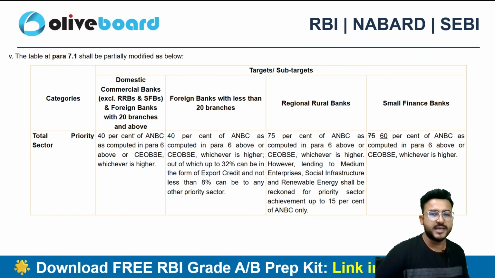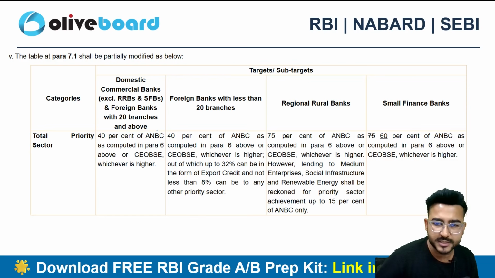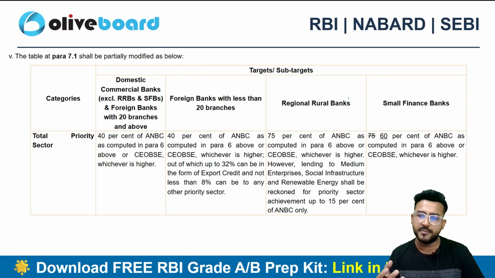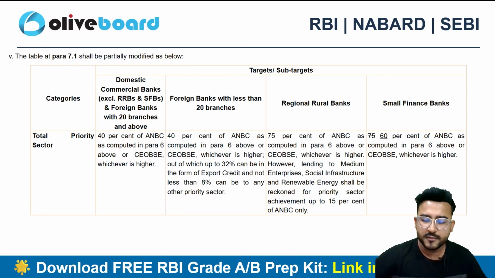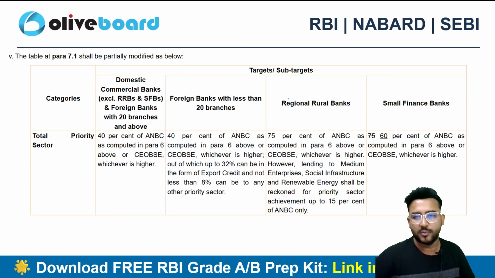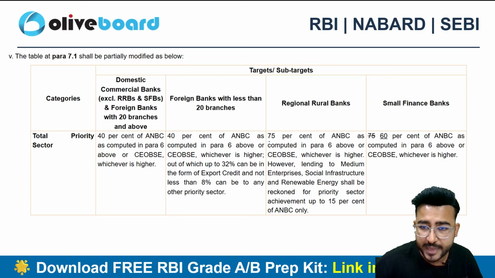Similarly, if you are a foreign bank having fewer than 20 branches, then again 40% is applicable. If you are a regional rural bank, an RRB, which is specifically for rural development and for providing banking services in the rural areas, 75% is decided.